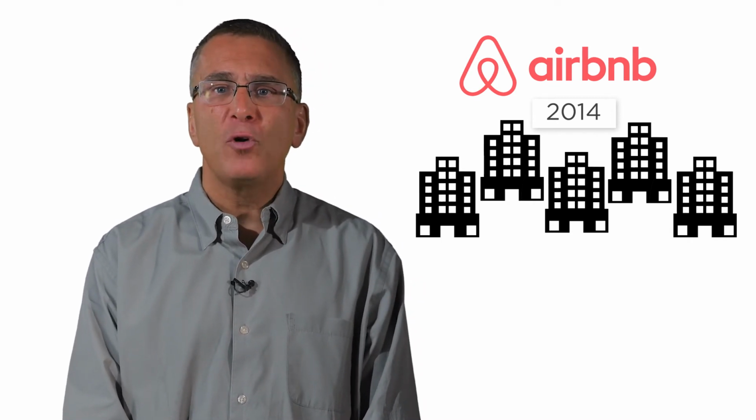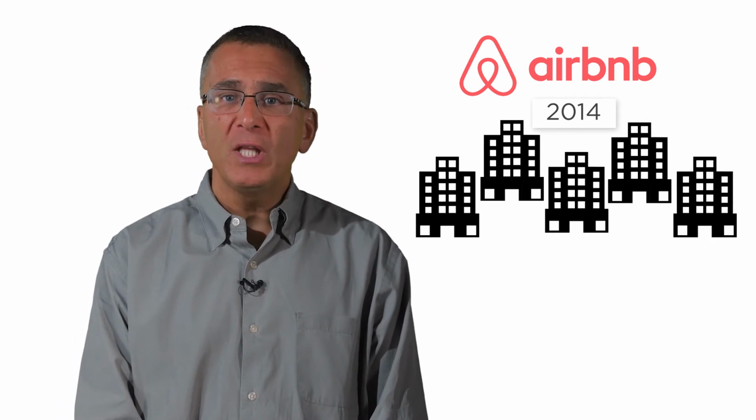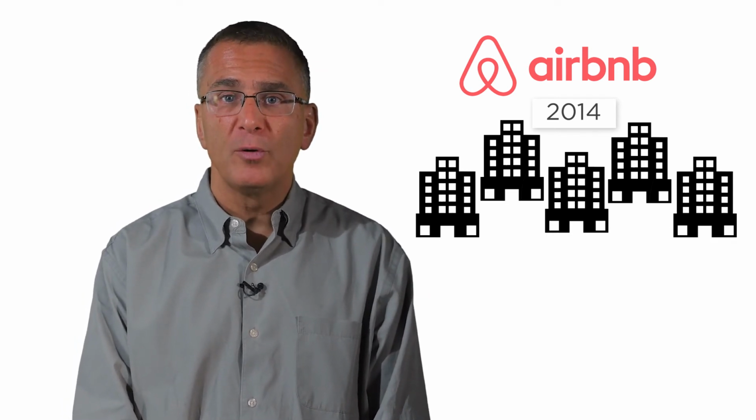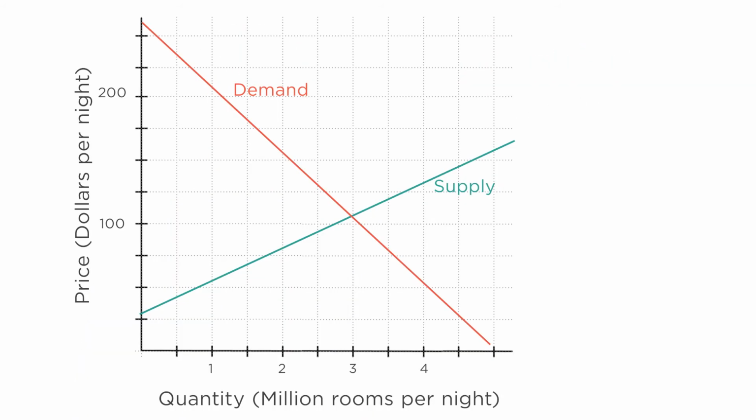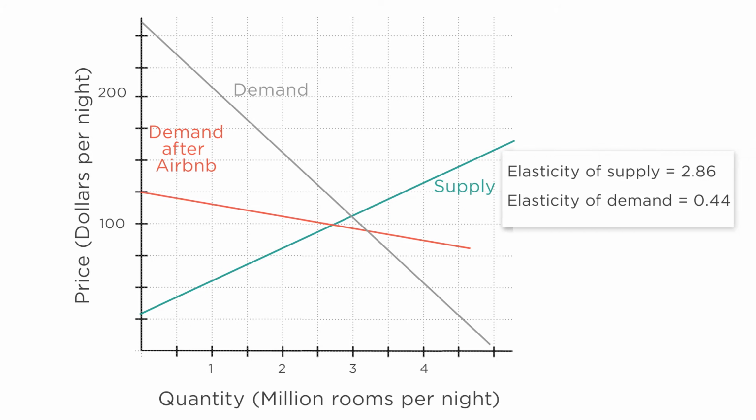What does this do to demand for hotel rooms? Well, suddenly we have a new substitute for hotel rooms that can be a lot nicer. It's often cheaper too. A new substitute with a lower price means that the demand curve for hotel rooms should get more elastic, because there are now better substitutes for hotel rooms. Indeed, a more recent estimate of hotel taxes finds that the price elasticity of demand for hotel rooms is now closer to 1.5. That's a lot more elastic demand than it used to be.